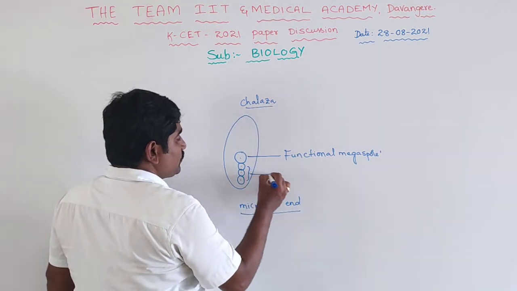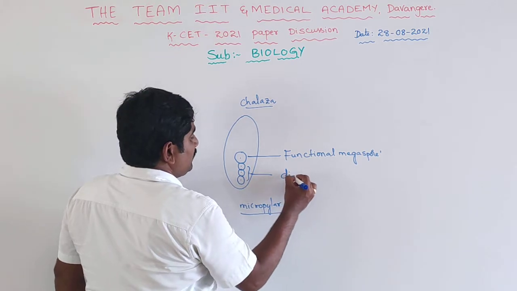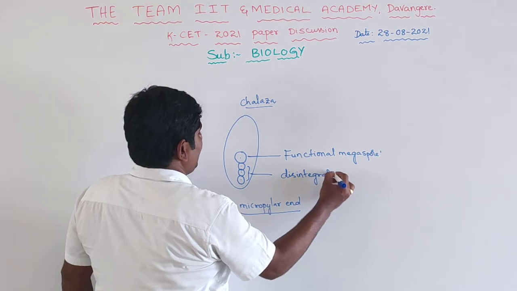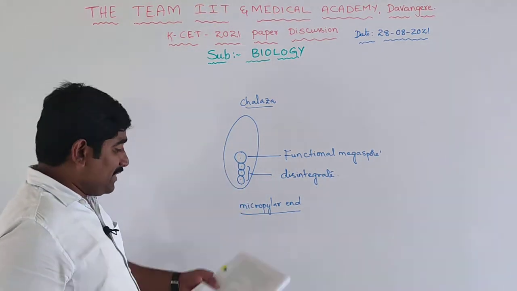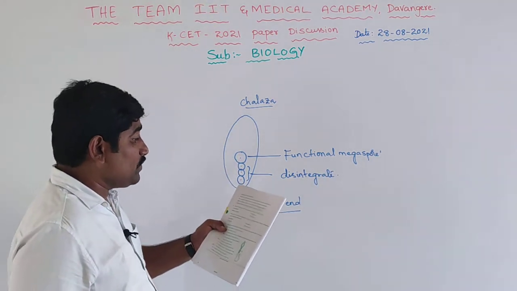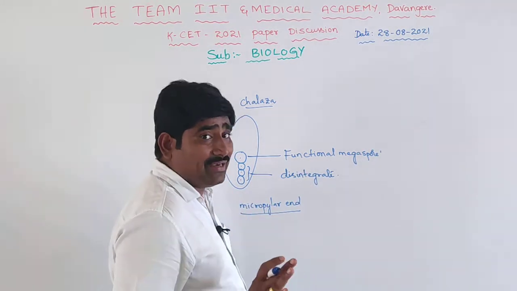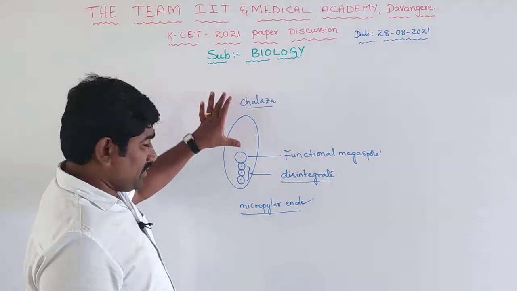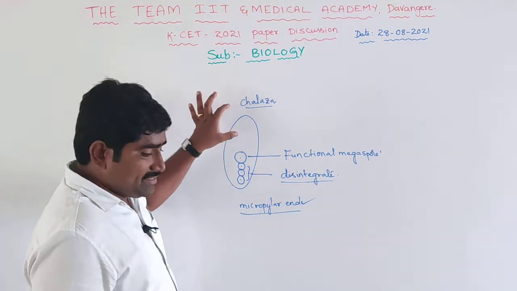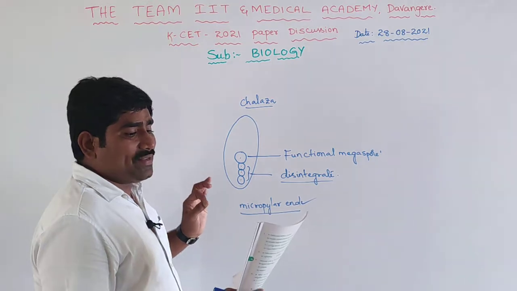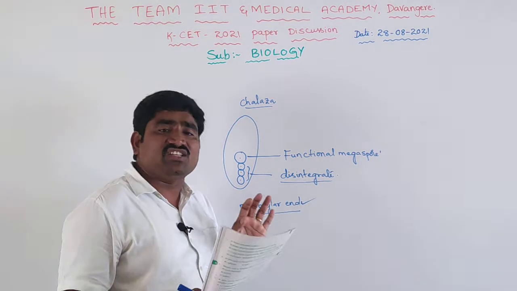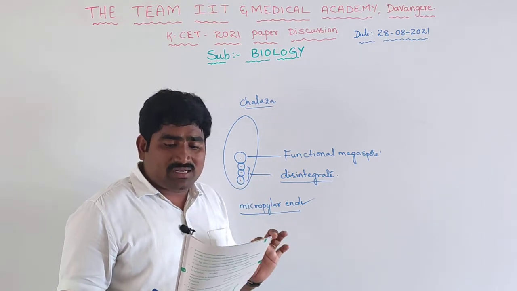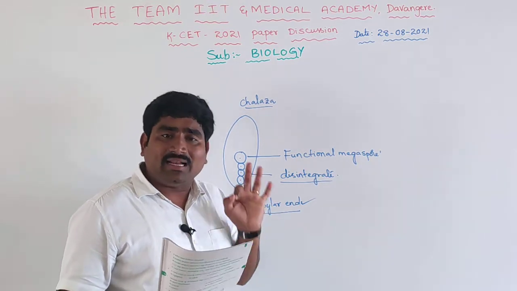The other 3 will be destroyed. These 3 will disintegrate. That is the concept here. But another statement they have given, that 3 megaspores present towards the chalazal side disintegrate, is wrong, because that is not the chalazal side, that is the micropylar side. So this is another option: only 1 megaspore present towards the chalazal end remains functional. That is the right option.